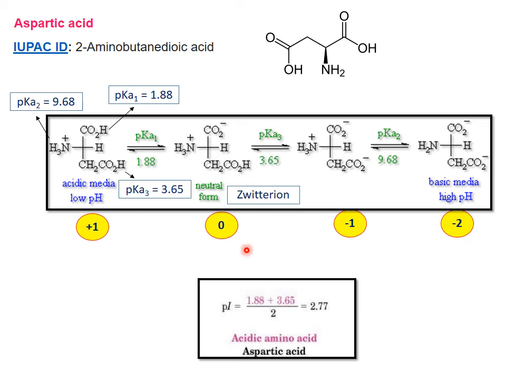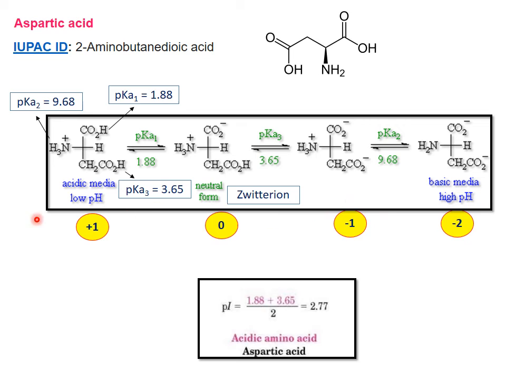So at pH 3.65, the 50% zwitterion, the neutral form, undergoes ionization. This hydrogen will be ionized to form NH3+, CO2-, and CH2CO2-. Here the plus and minus charges cancel each other out, leaving only one negative charge, so -1.